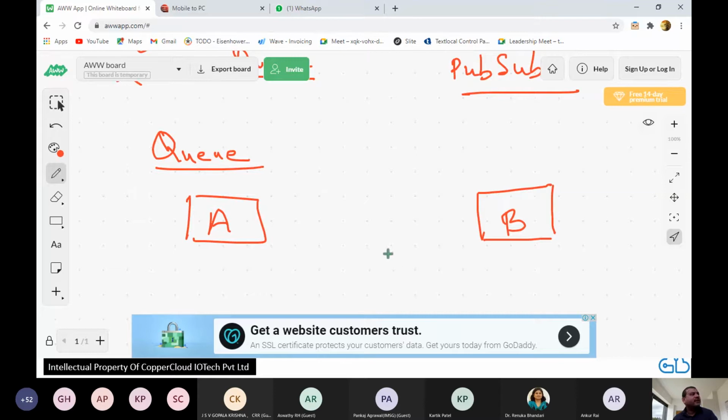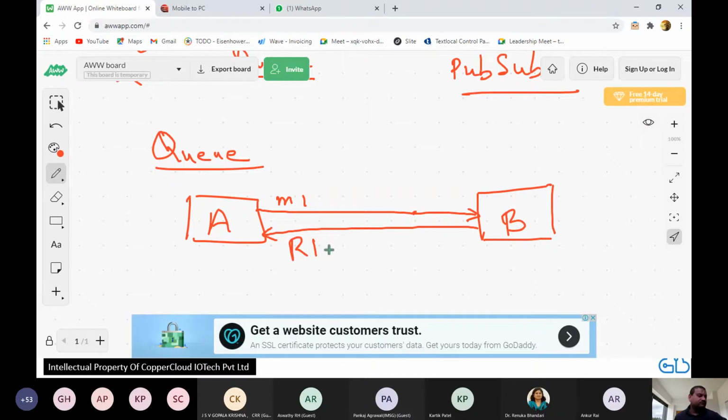and there's a pipe between A and B, okay? And this pipe is called a queue. All right, so what it means is there's a queue from A to B. Whenever A wants to talk to B, it can keep sending messages, M1, M2, M3, etc. on this pipe, and B will keep receiving it in that sequence. Similarly, B will send responses 1, 2, 3 again on the pipe, and A will keep receiving those in sequence.